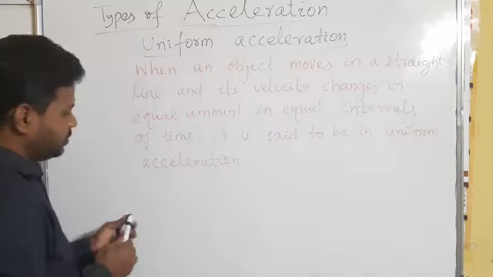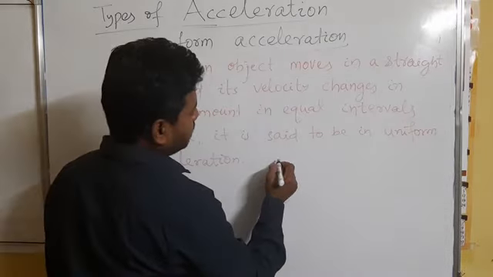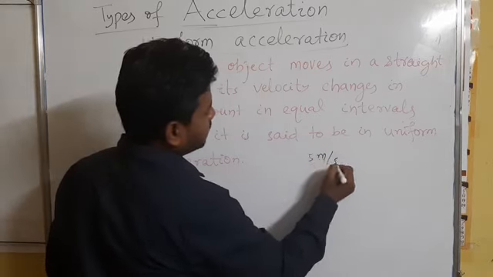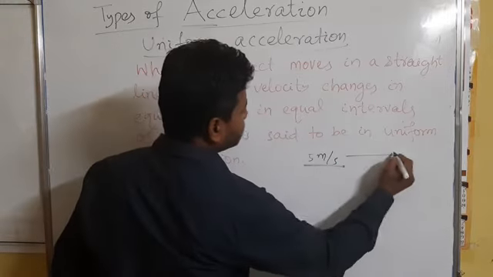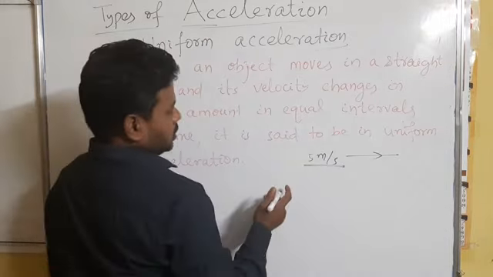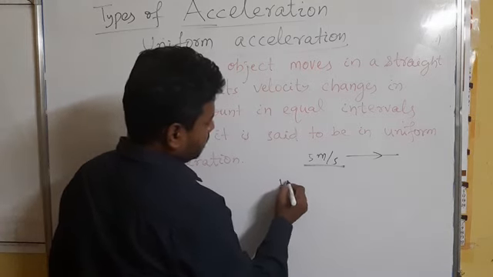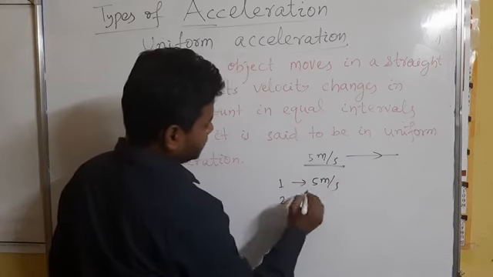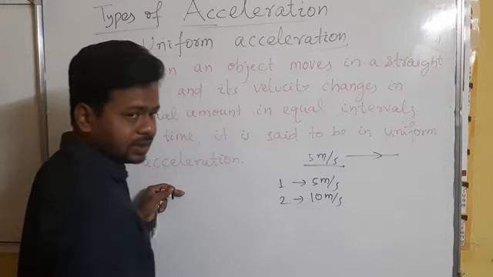For example, take an object moving at 5 meter per second. The velocity is 5 meter per second in a straight line. So in the first second, its velocity is 5 meter per second. After 1 second, it becomes 10 meter per second.